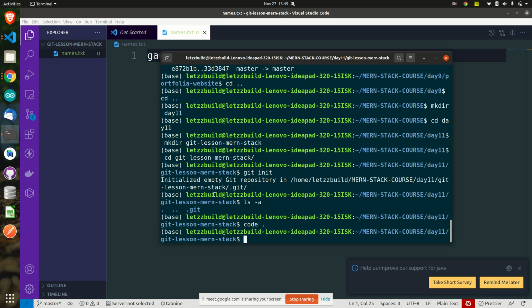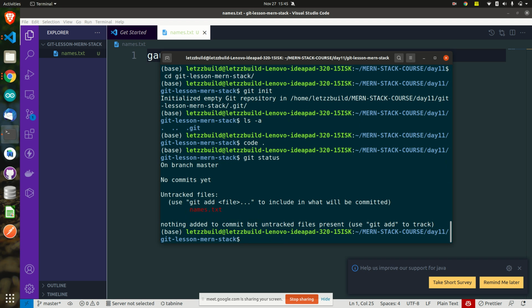Now I want to check the status of my file. How to check? Git status. Where is this file right now? On the stage area? How do you bring it on stage? Commit is not used to bring on stage. You go home and revise, or you just come directly?